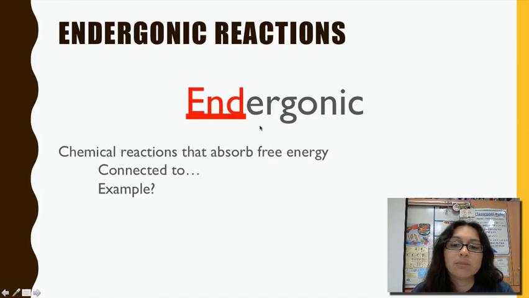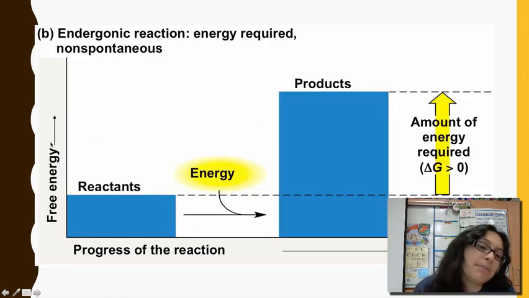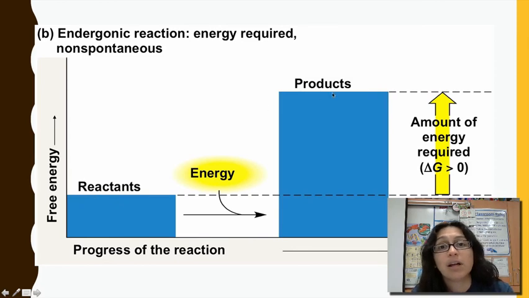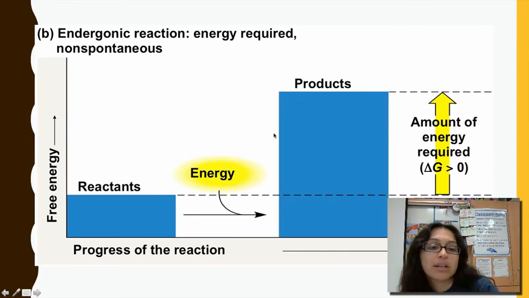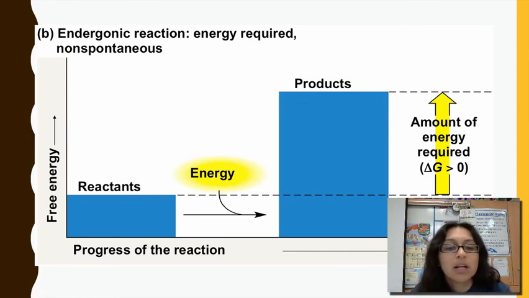Here, on a graph, this is the amount of energy and this is the reaction. The reactants don't have much energy, but the products have a lot. Why do the products have a lot? It's endergonic; energy is going in. As you connect together smaller molecules to build something bigger, the reactants have less energy, but you put energy in, and the products have a lot more energy.